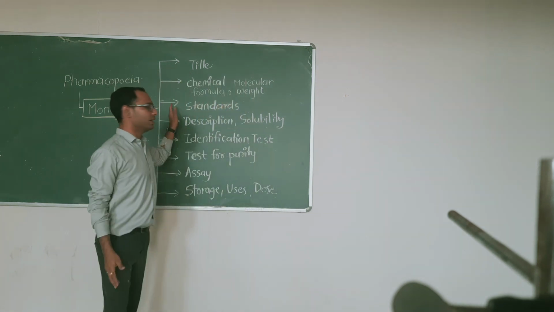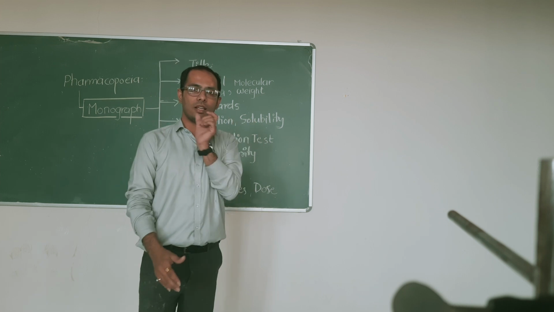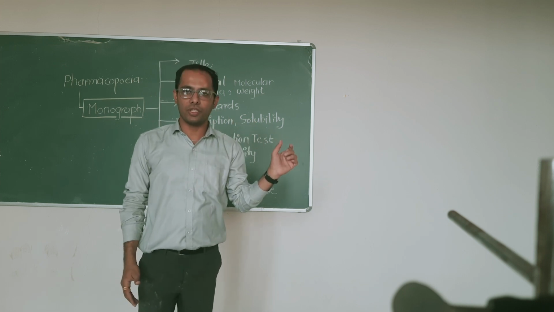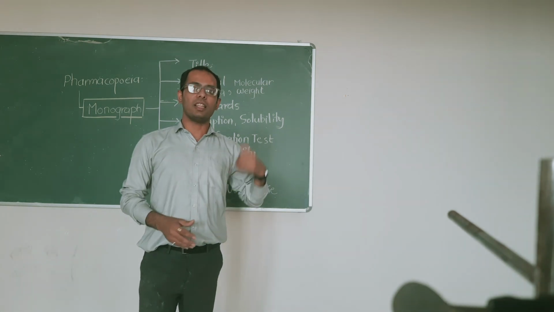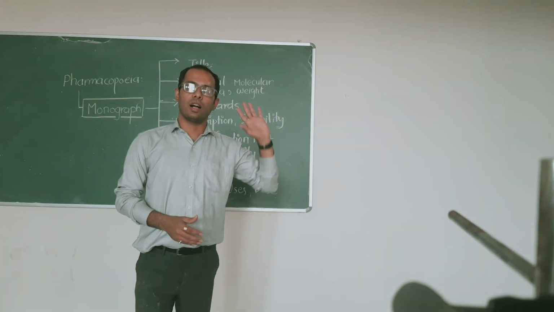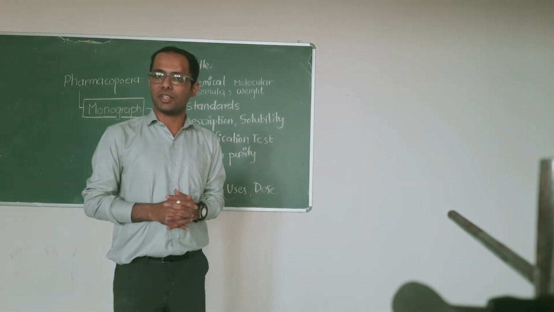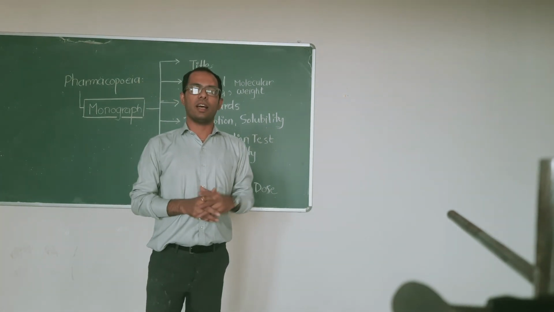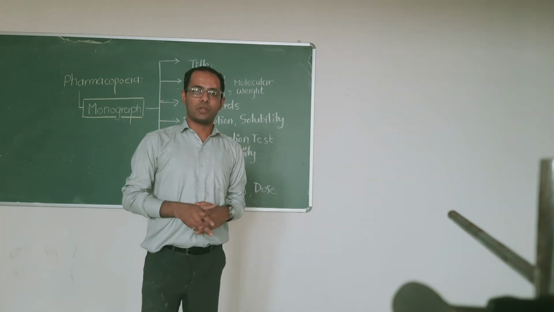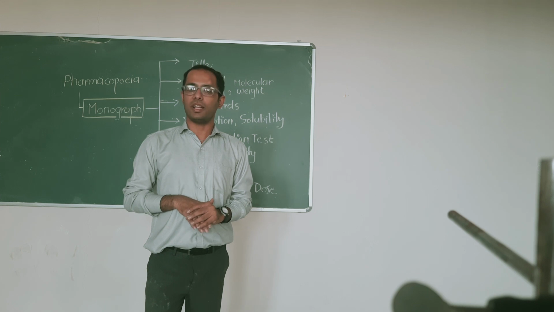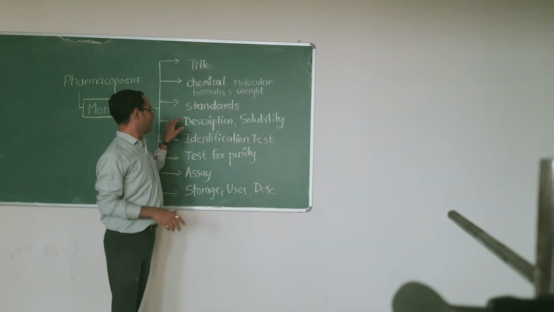The standard is a statement that includes information about the percentage purity of the compound, in what range the purity of the compound can be. Particularly it will be given as a percentage range, just like 95% to 105%. This will be called a standard statement.